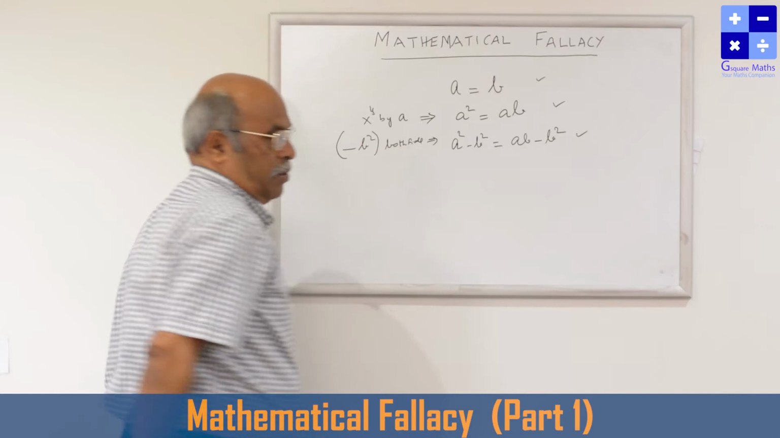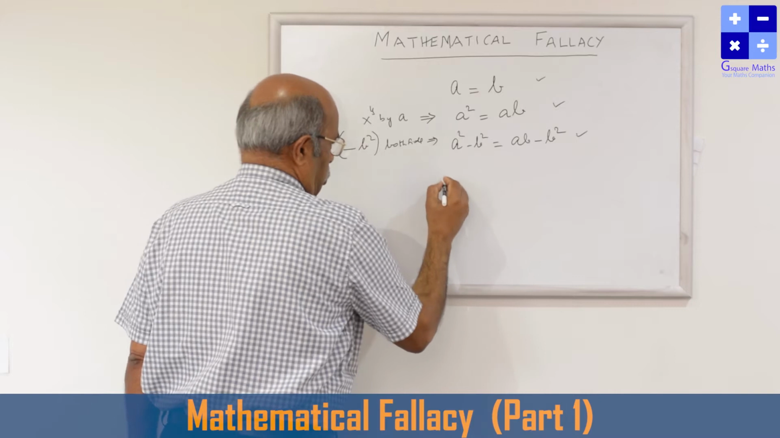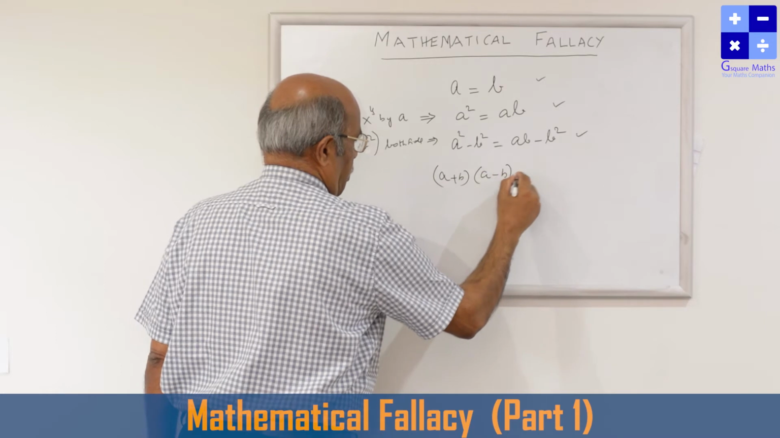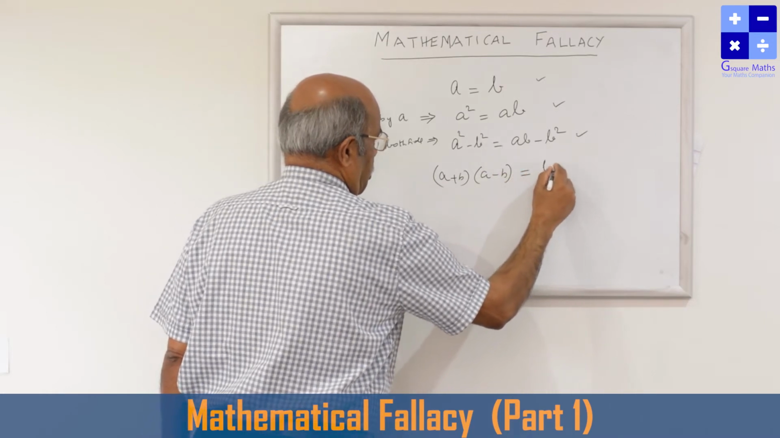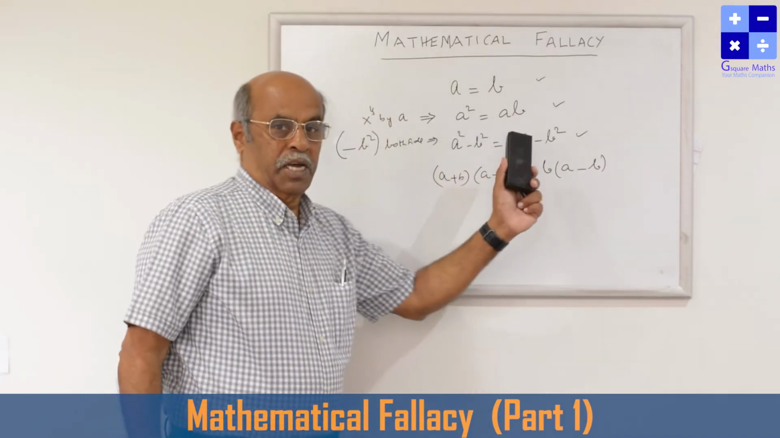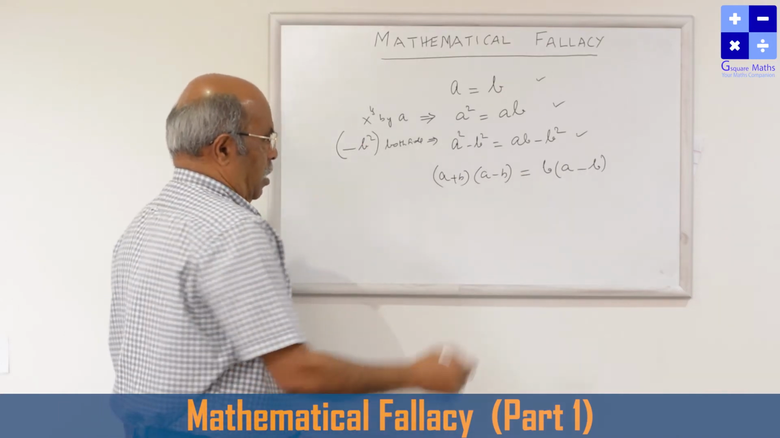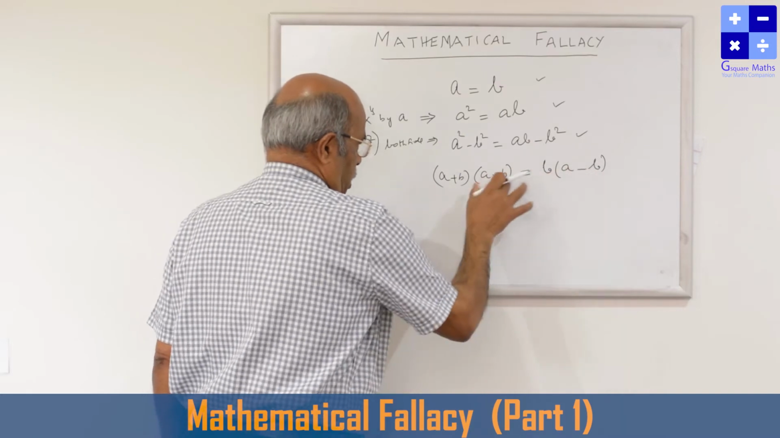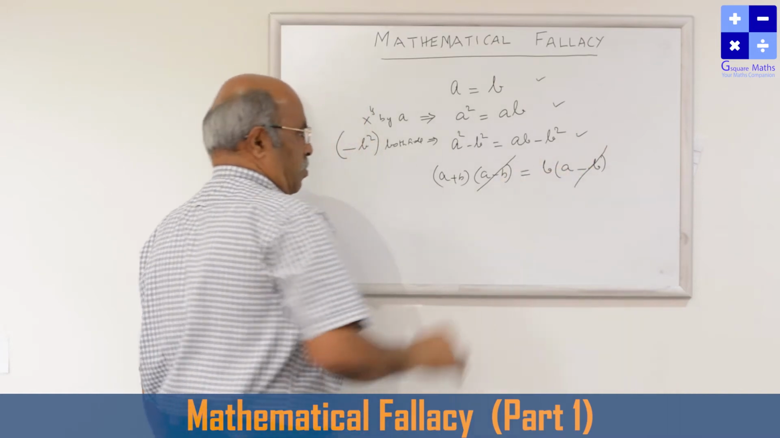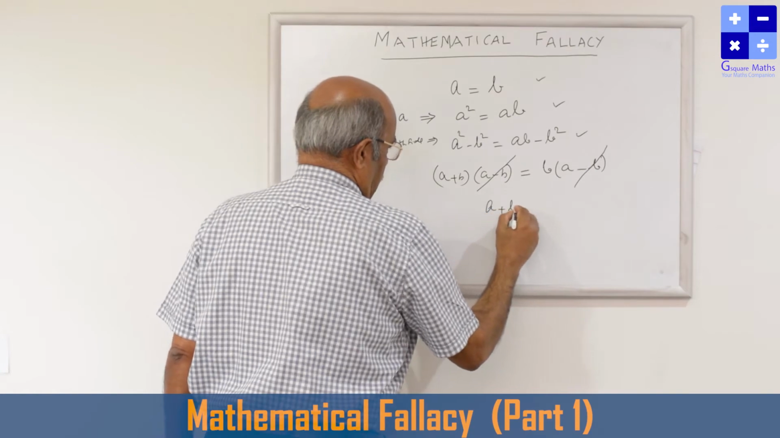This is also okay. Now I am going to apply the mathematical formula. a square minus b square is equal to (a plus b) into (a minus b), is equal to b into (a minus b). I am using the formula x square minus y square is equal to (x plus y) into (x minus y). So here the common factor a minus b, I am cancelling. And therefore a plus b is equal to b.